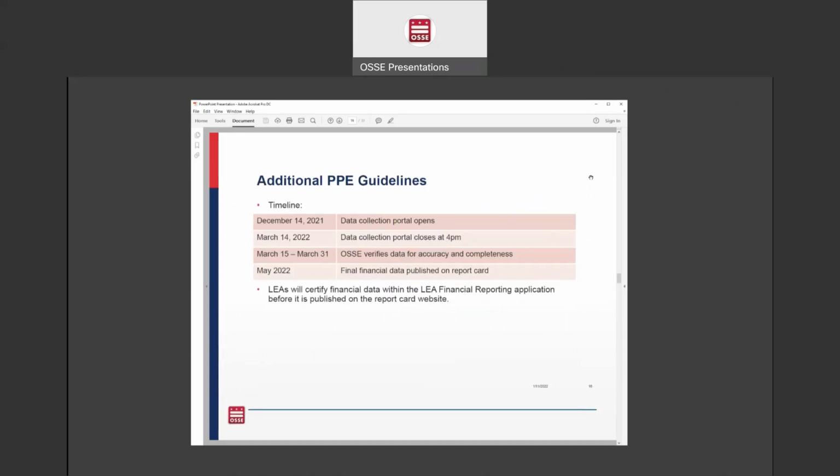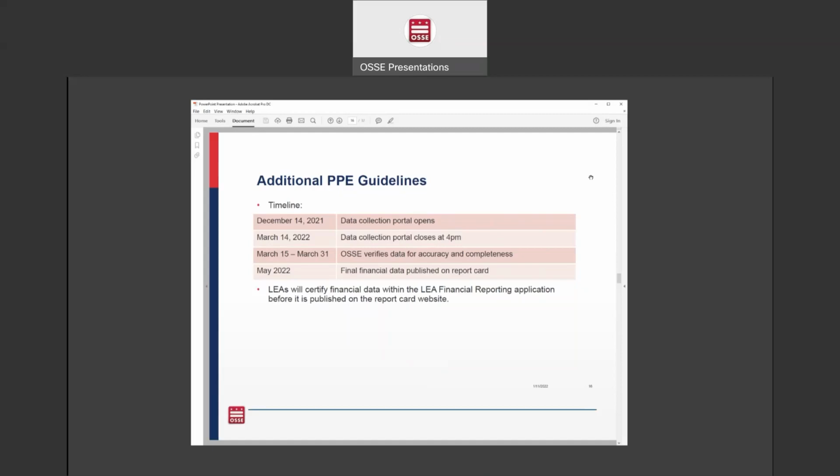So just for the timeline for the data collection for this year, as I said, December 14th is when our collection portal opened. LEAs will have until March 14th at 4 p.m. to submit their data. Over the rest of March, OSSE will just verify the data for accuracy and completeness.